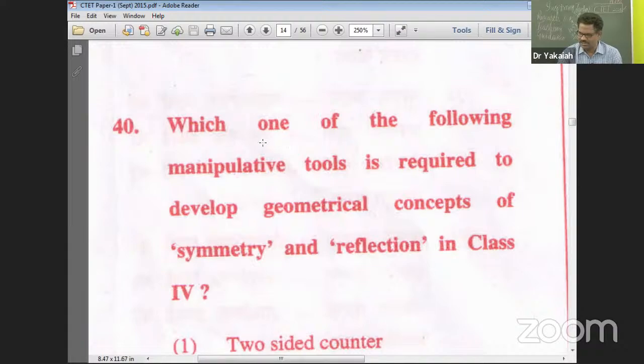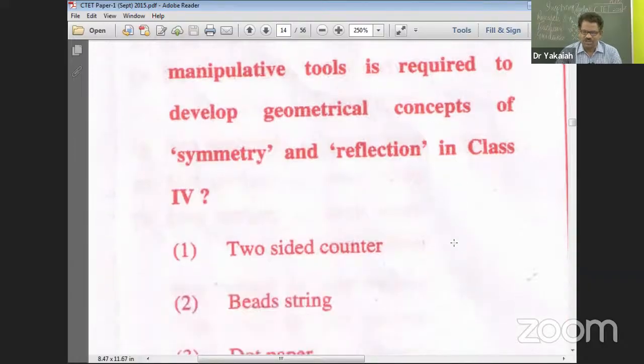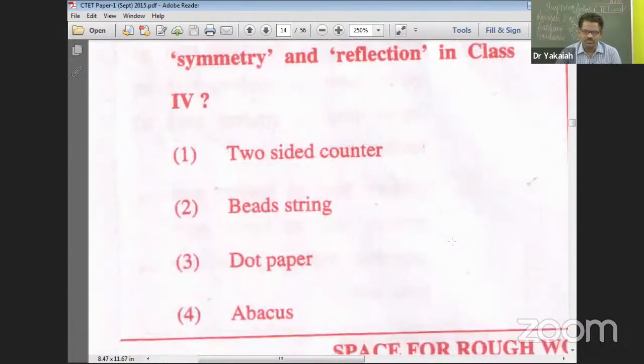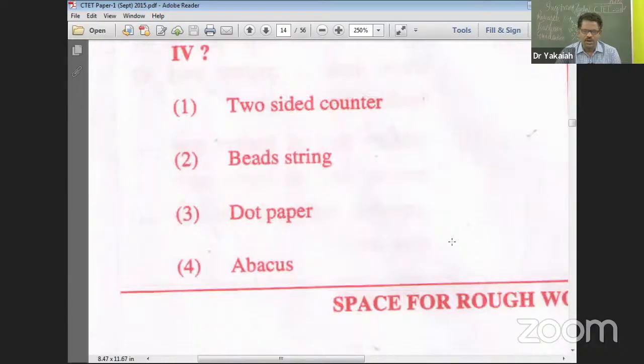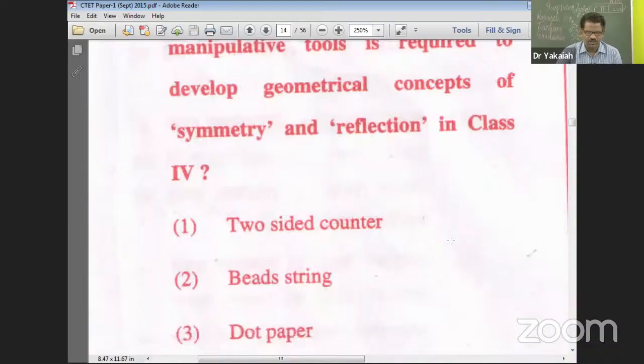Question 40. Which one of the following manipulative tools is required to develop geometrical concepts of symmetry and reflection in class 4th? By the way, if you are writing paper 2 maths and science stream, still you are most welcome, because combined we have content and pedagogy. Options: two-sided counter, bead string, dot paper, and abacus. So what's the right answer?